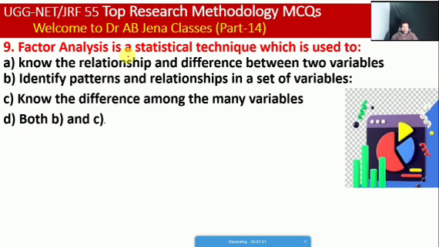So next one of the factor analysis is a statistical technique which is used by researcher to know the relationship and difference between two variables, or identify the patterns and relationship in a set of variables. C, it's know the difference among the many variables. D, it's both B and C. So friends, here D is the right option. A, B. So for these purposes, the statistical analysis is used by researcher to know the patterns and the relationship in a set of variables and to know the difference among the many variables.